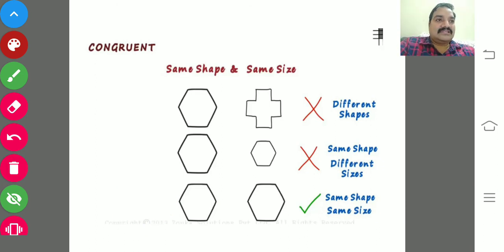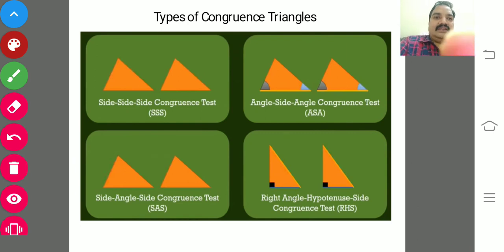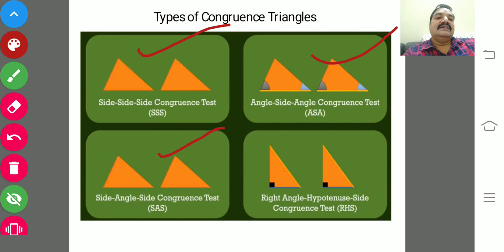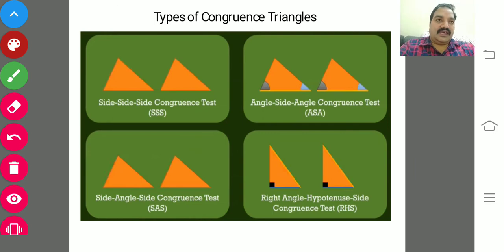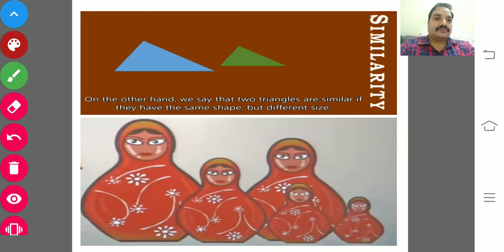I hope you could understand very clearly what congruency of a figure is. This is the part on congruence of triangles, which you have studied in earlier classes 6, 7, 8, 9. We have four criteria: SSS criterion, ASA criterion, SAS criterion, and RHS criterion. So no need to explain now. I hope you have that basic knowledge.